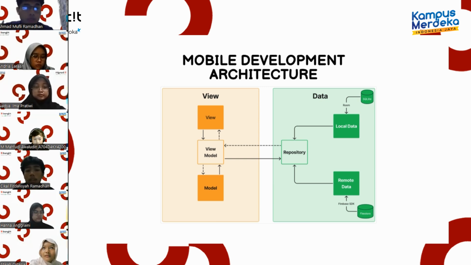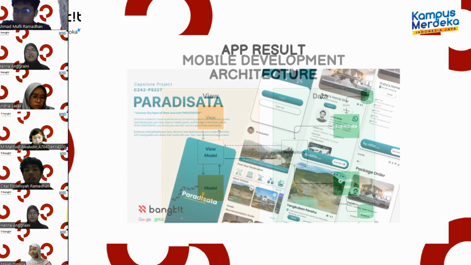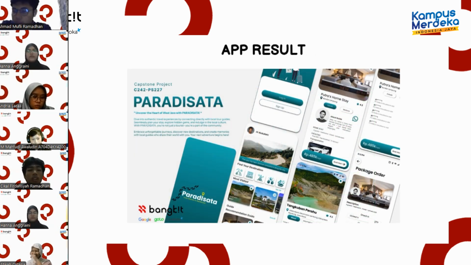Next, we decided to use the MVVM, or Model View ViewModel, architecture for this project. This architecture is effective because it keeps the app components separate, making the code more modular, easier to maintain, and scalable as we add more features. For local data storage, SQLite was used, and we leverage the Room library to provide a more structured and manageable interface for interacting with the database. For cloud-based storage, Firestore was chosen for its real-time database capabilities, which helps sync the data seamlessly between the user and the app.